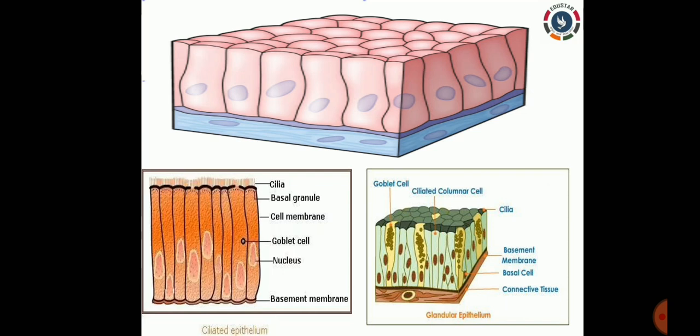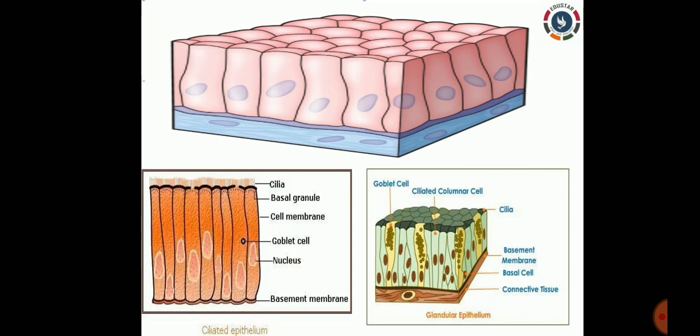These can be found in the lining of the stomach, intestine and genital ducts. The main functions of this epithelial tissue are protection, absorption and secretion. So this is columnar epithelial tissue.